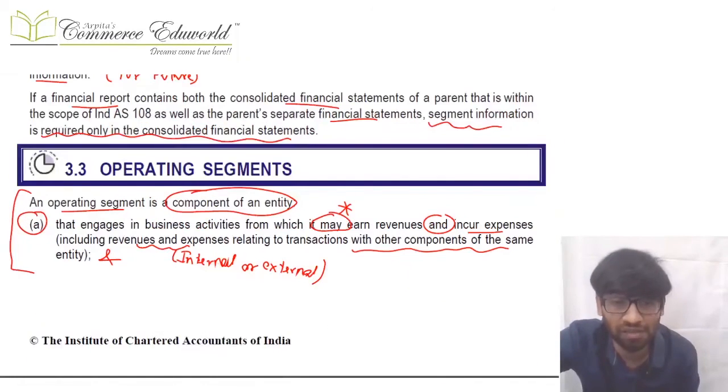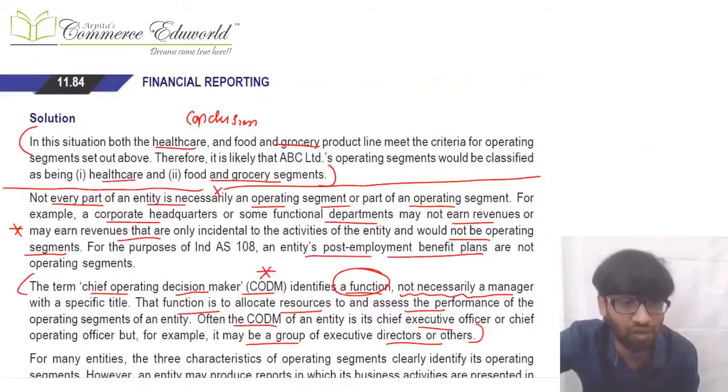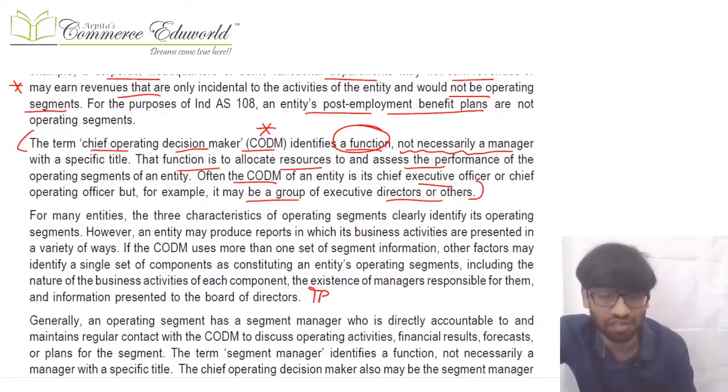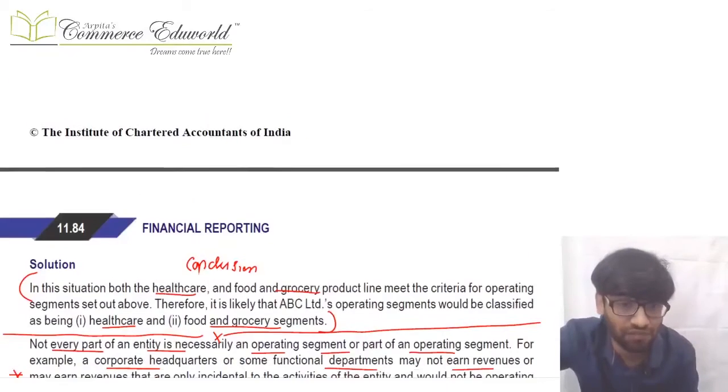So why is it written "may earn revenue"? Because startups can also be included. Accordingly, a few examples are given. CODM is a function and not a single person. Basically, it can be a single person, and it can also be a group of persons. It's a function. CODM is a function.